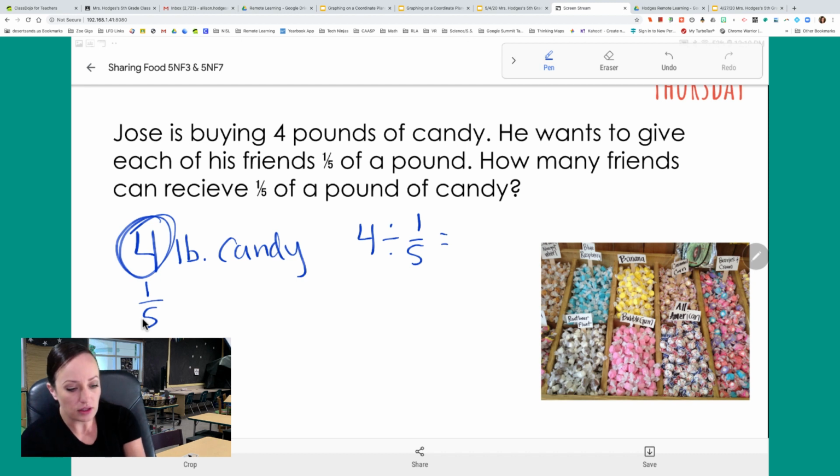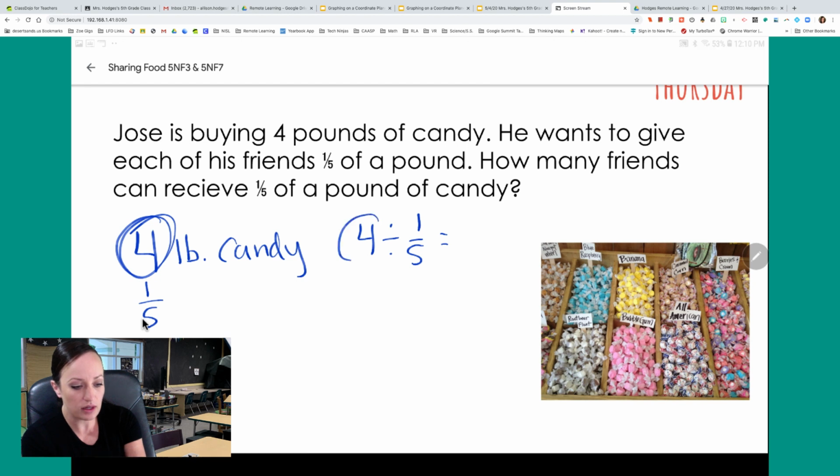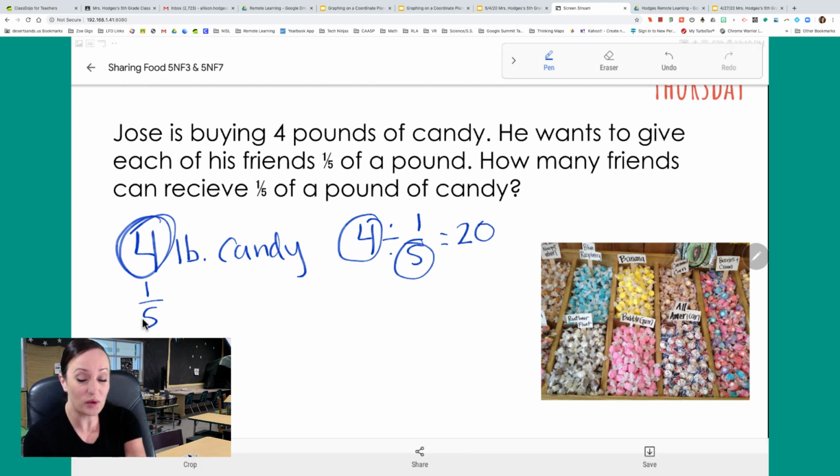All right, so then looking at what we've learned this week, we know that 4 times 5 is 20. And we're done. So we can have 20 servings of the candy is what happens. Pretty good.